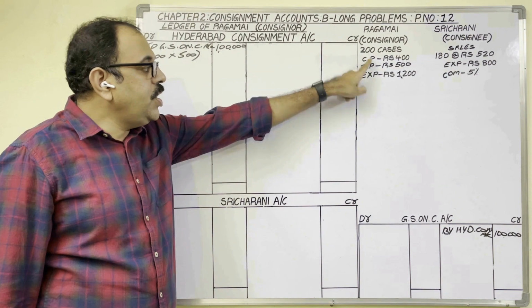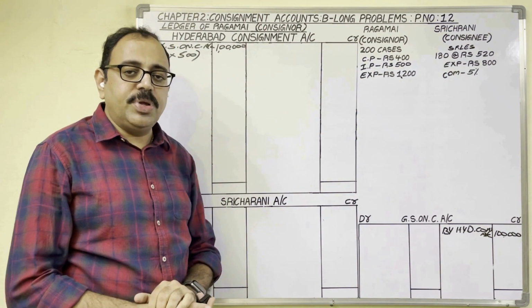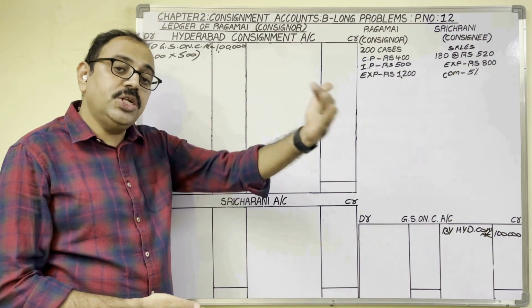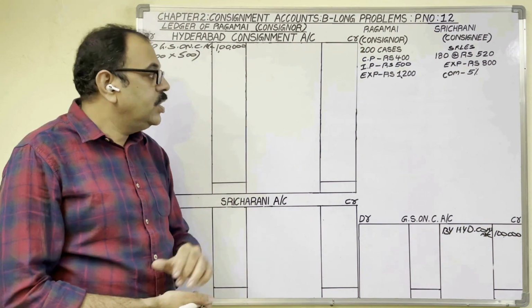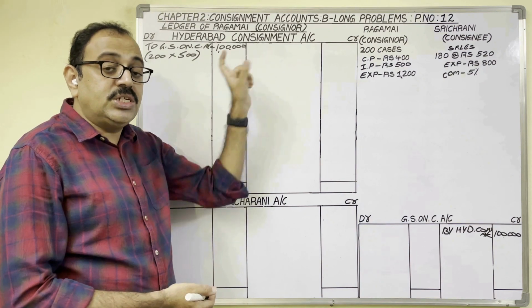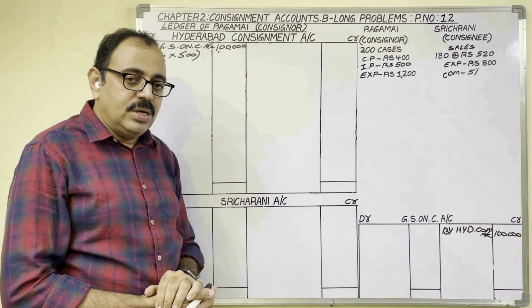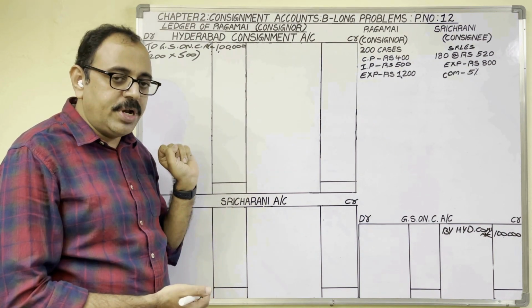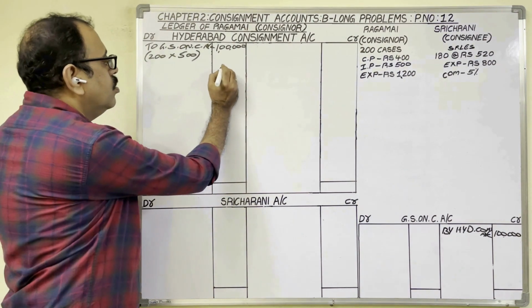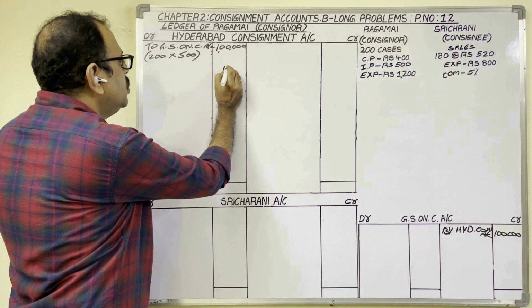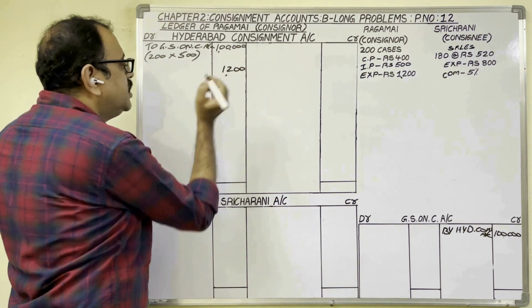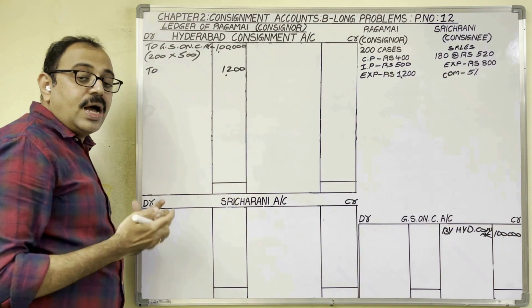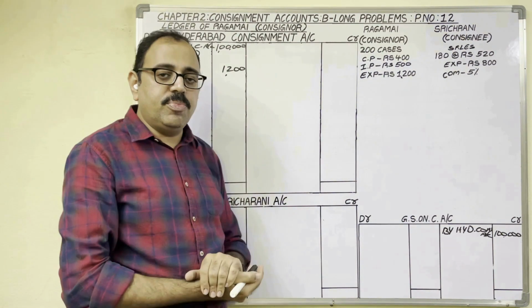Next, the consignor's expenditure, 1200 rupees. So the consignor is paying 1200 rupees to send these goods on consignment basis. To the consignment business, this 1200 is an expenditure. As consignment account is a nominal account, expenses are to be debited. So in the consignment account, this 1200 rupees should appear on the debit side. Then what to write in the particulars column?